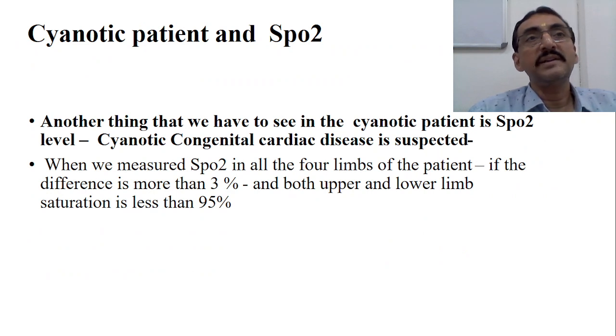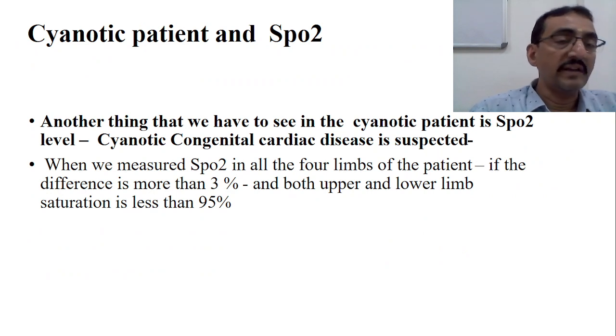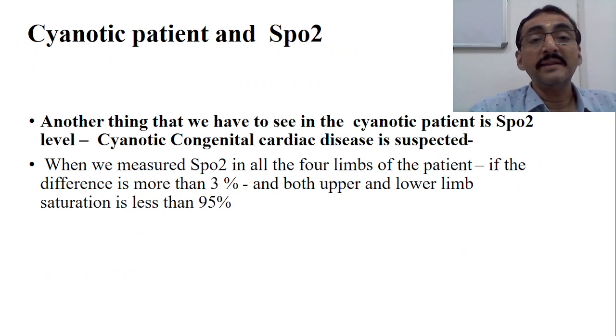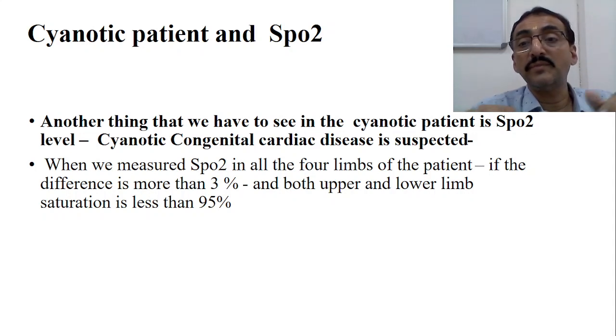In a cyanotic patient, we should know about the relationship with SpO2. Another thing we have to see in the cyanotic patient is the SpO2 level. When cyanotic congenital cardiac disease is suspected, we measure the SpO2 in all four limbs of the patient.